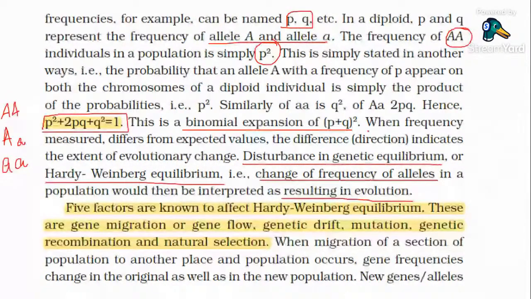Five factors are known to affect the Hardy-Weinberg equilibrium: gene migration or gene flow, genetic drift, mutation, genetic recombination, and natural selection.